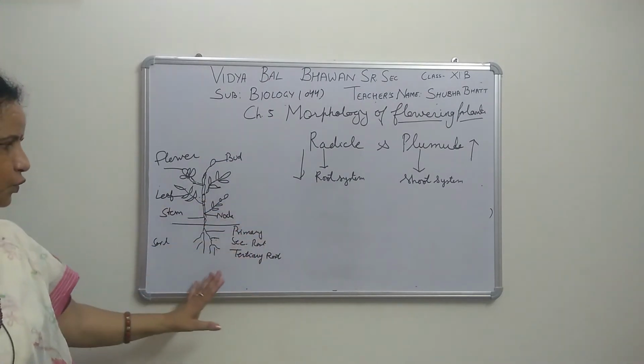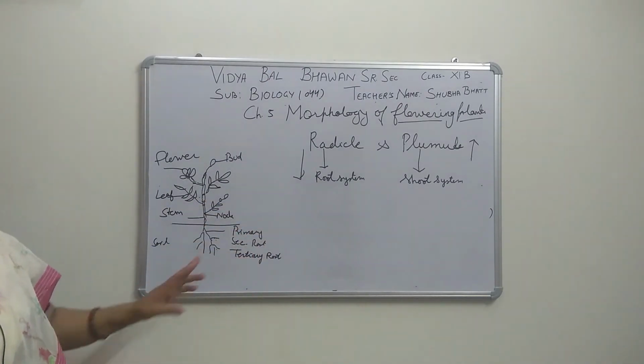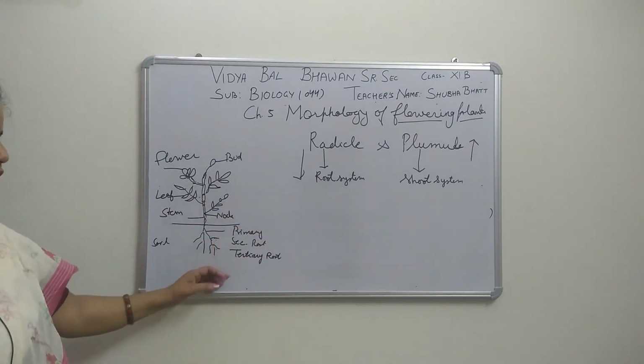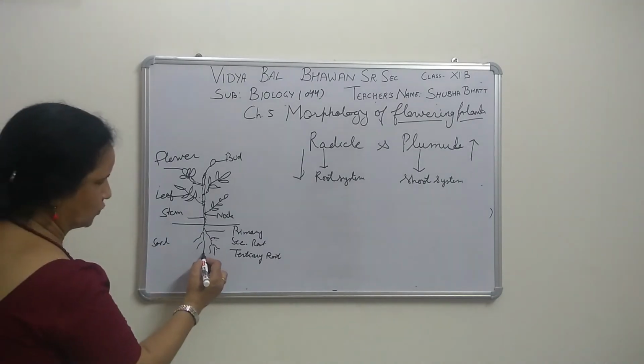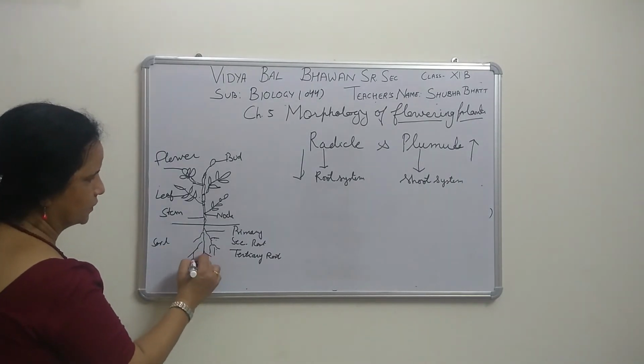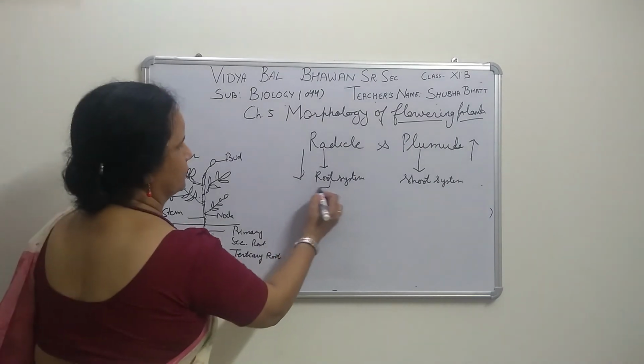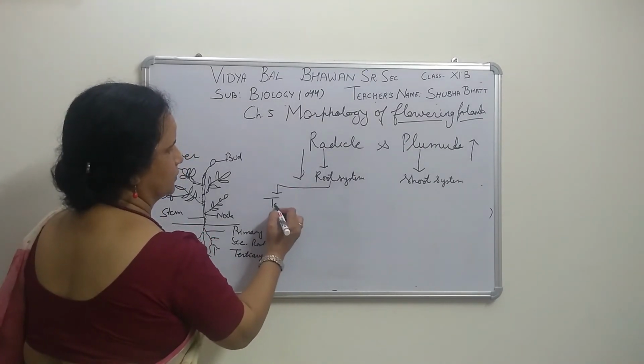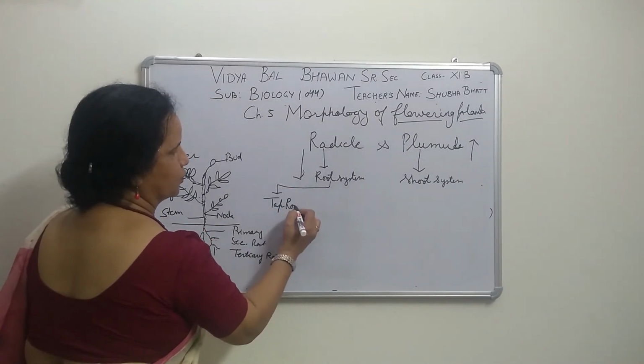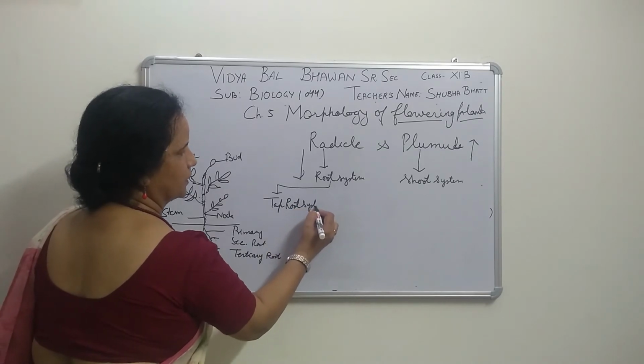So now come to the roots. Such roots, when we are growing the primary root, secondary root, tertiary root, and then they are going downwards also, just like this. So this is called the root system, that is a tap root system. What is it called? Tap root system.